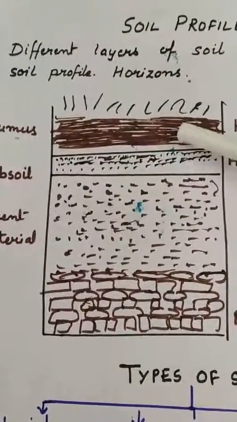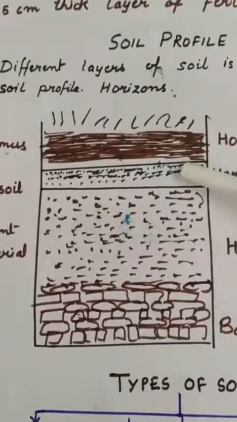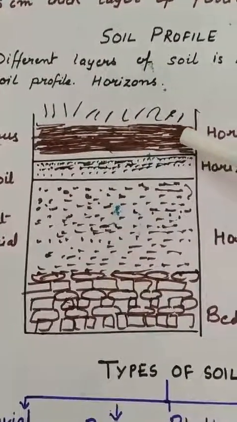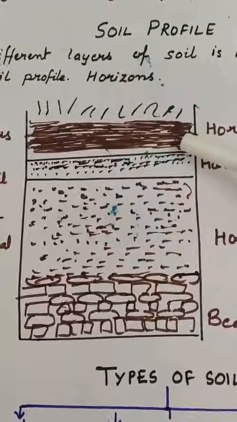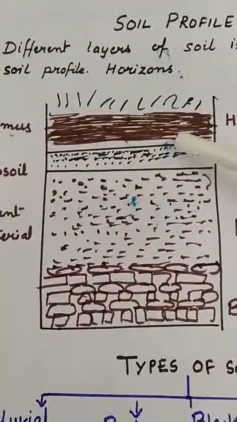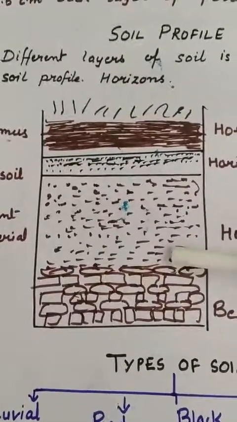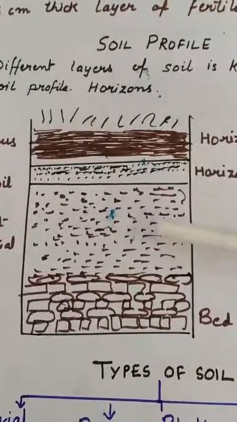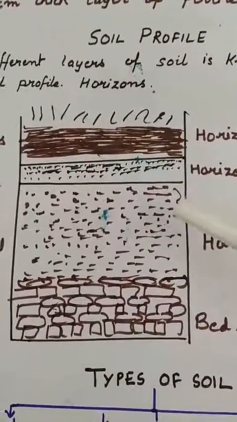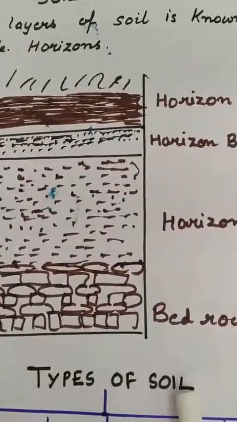I have told you how much time it will take. A 2.5 centimeter thick layer of soil is made over thousands of years. Okay, so this is a very slow process. Okay, now after this we come to the next topic, that is types of soil.